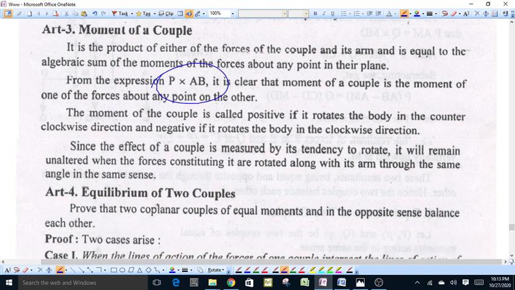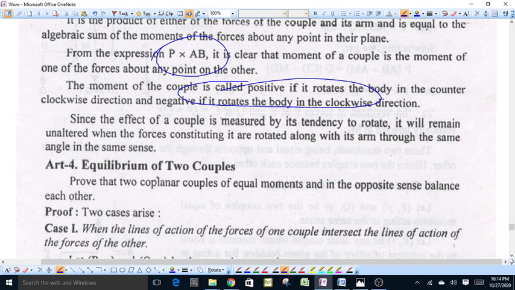Moment of the couple is said to be positive if its turning effect on the body is in the anticlockwise direction, and moment of the couple is called negative if it rotates the body in the clockwise direction. Because the effect of a couple is measured by its tendency to rotate, it will remain unaltered when the forces constituting it are rotated along its arm through the same angle in the same sense.